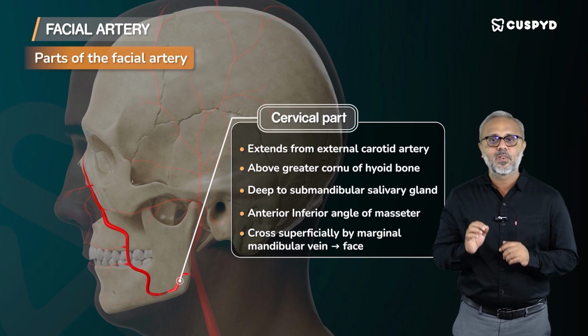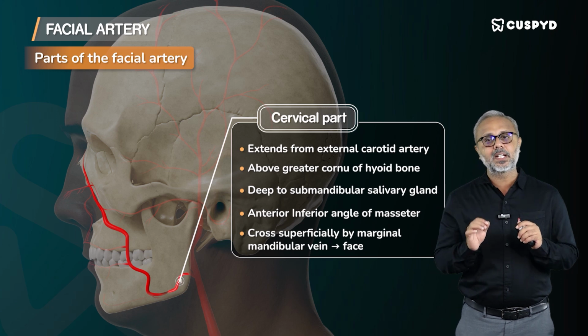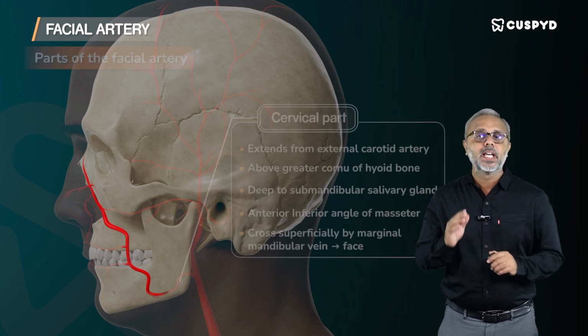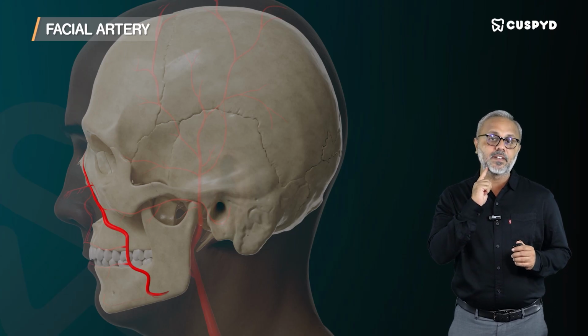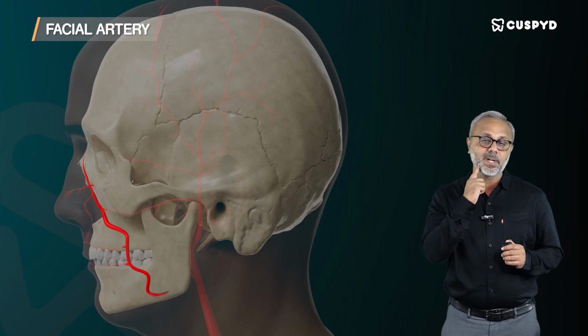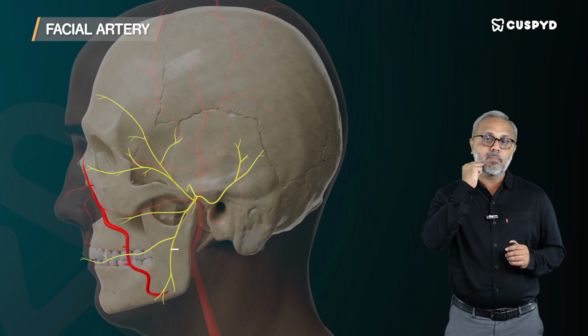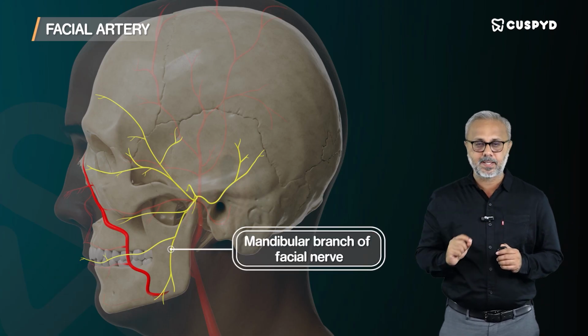In the face, what is its course? This is what is important for us. Cervical part, its course and relations and branches we will talk about in detail again. In the facial part, this is what you need to begin with. The facial artery enters the face at the antero-inferior angle of the masseter, and here it is crossed by the marginal mandibular branch of facial nerve. What is the importance? We will discuss.